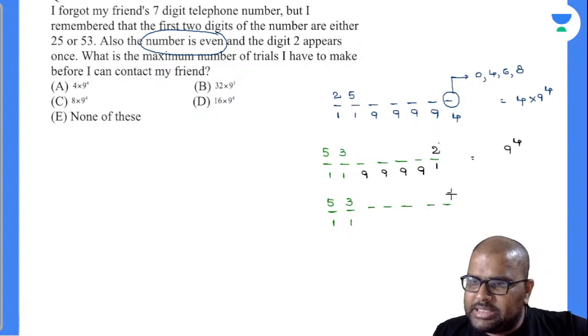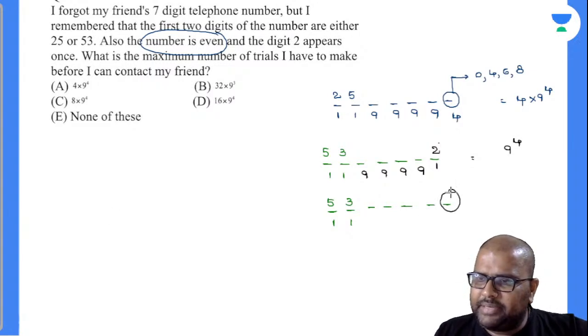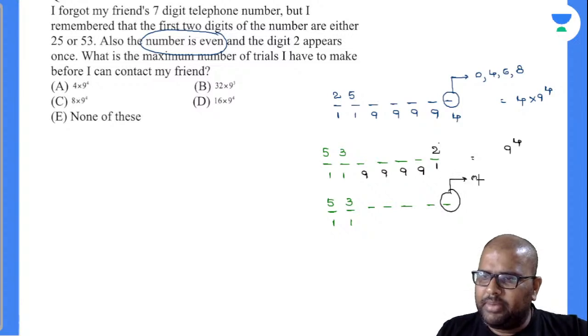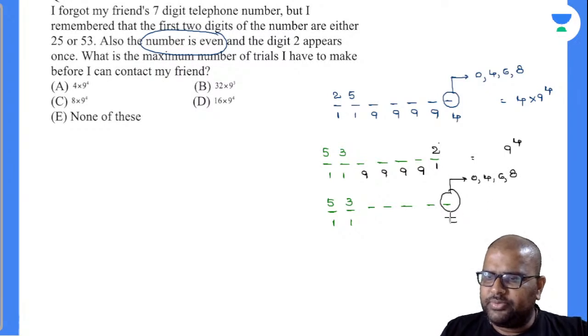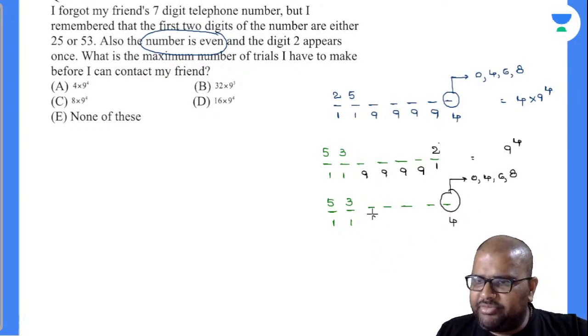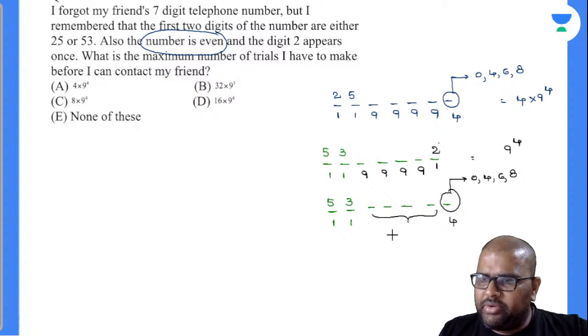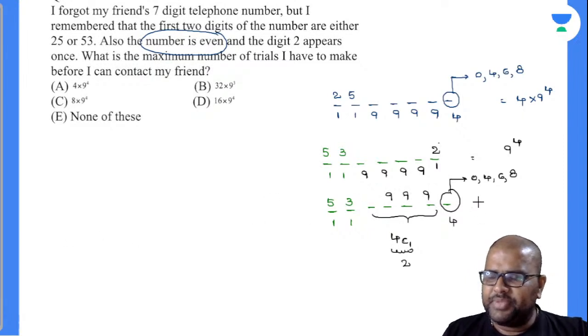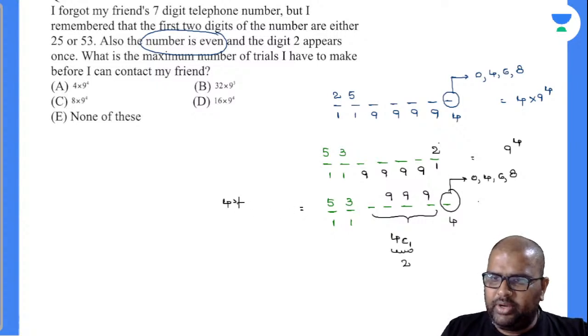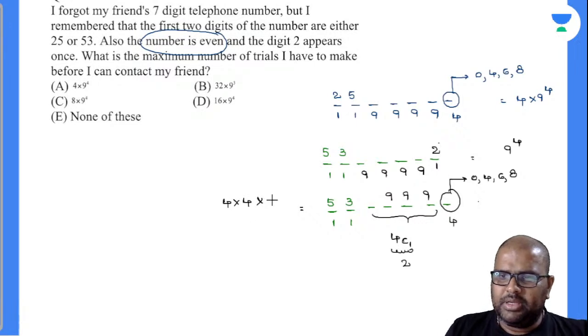Let's come to here. If digit 2 doesn't appear here, what are the chances? 0, 4, 6, 8 are the chances there. Of course this is 4. How many slots are left over? 4 slots are left over. Out of these 4 slots, I have to select 1 for 2. So how many slots will be left over? 3 slots will be left over, and those 3 slots can be filled in 9, 9, 9 ways. So this value I'll write down here. So 4C1 is 4, into 4 into 9 cube is the value.